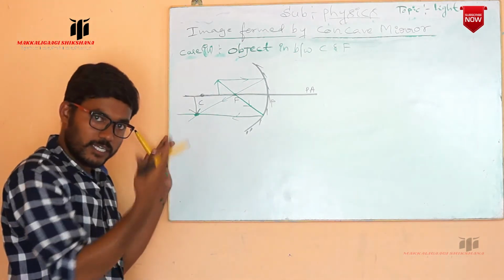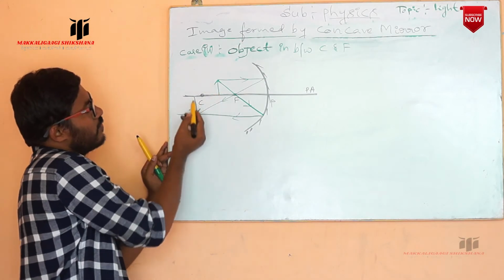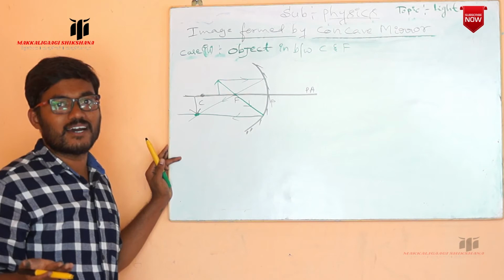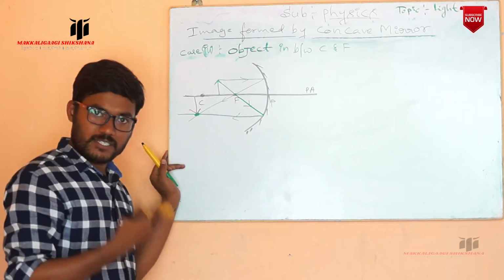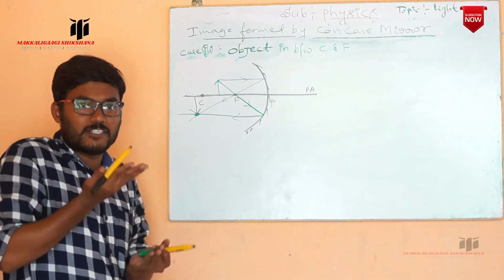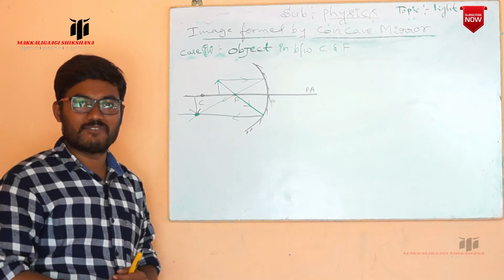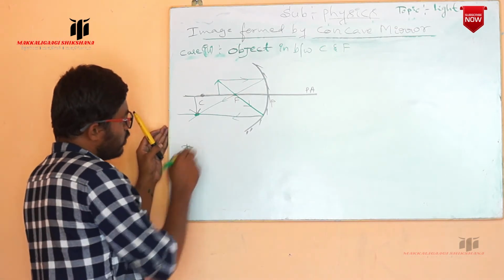So it is an inverted image. And what about the size? Compared to the size of the object, the size of the image is greater. You can say enlarged. Compared to whatever the size of the object is, the image is enlarged. Enlarged means the size of the image is increased compared to the size of the object. Those are the characteristics.